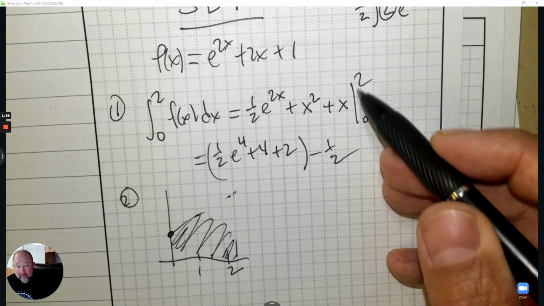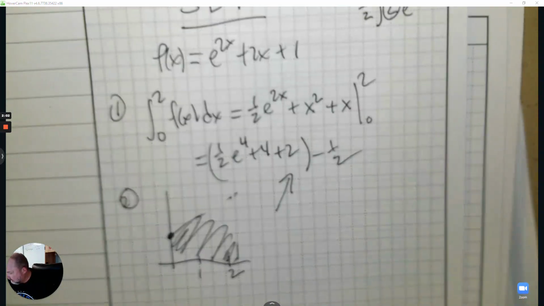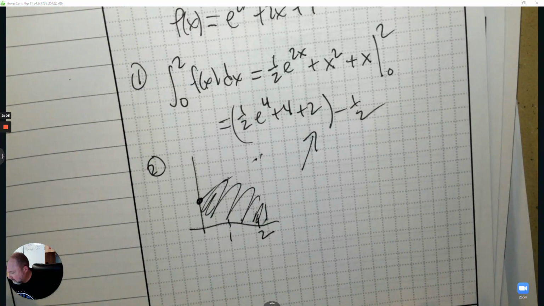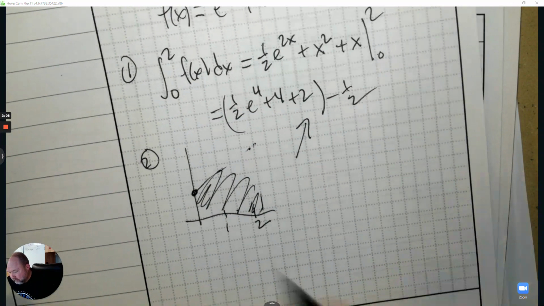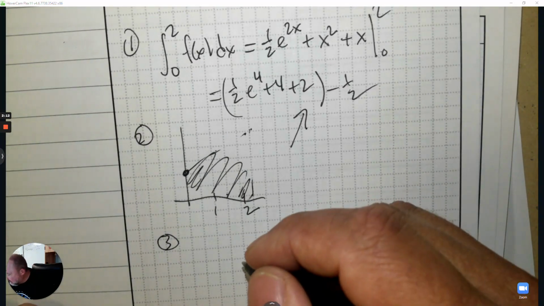And then what's the answer? I just came up with it. So that is the answer for the area. Number 3, what is average value? That means you integrate.